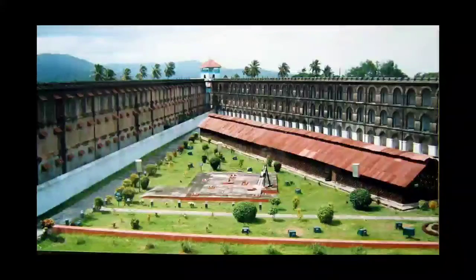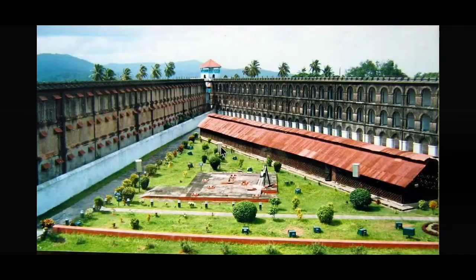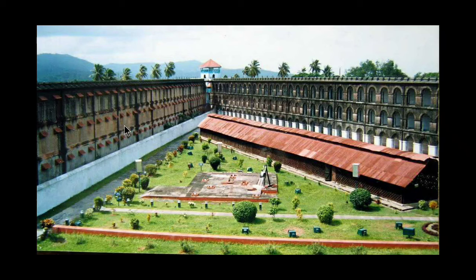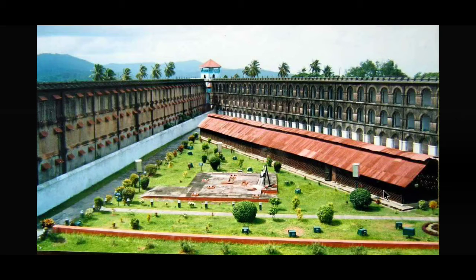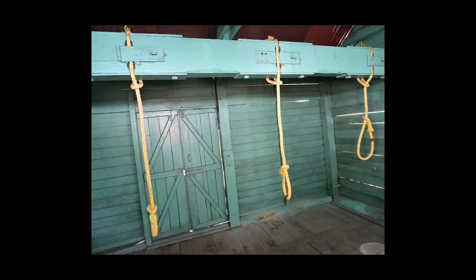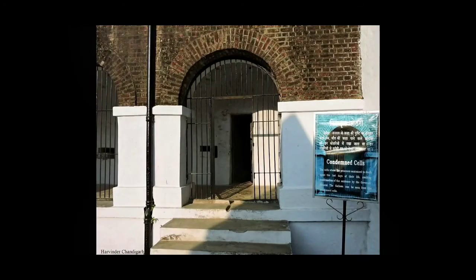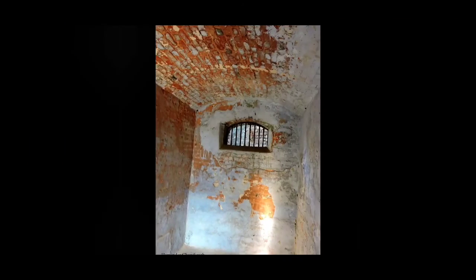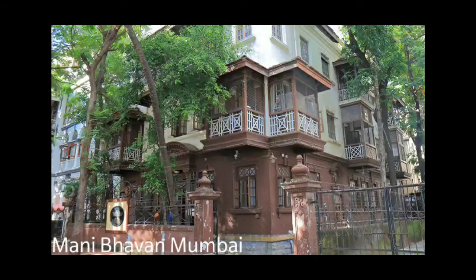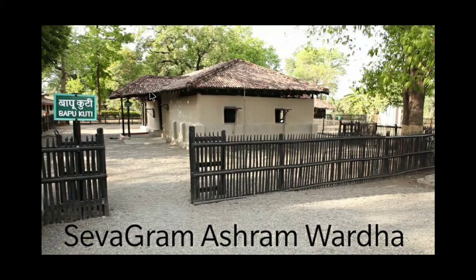If we take the example of Cellular Jail in Andaman, while visiting these sites, we get information about contemporary history, architecture, the nature of the monument, and also the economic condition of that particular period. Just as during the visit to Cellular Jail in Andaman, we get information about the revolutionary work of V.D. Savarkar, the same way by visiting Mani Bhavan in Mumbai or Sevagram Ashram at Wardha, we get information about the history of the Gandhian era, meaning the history which is related to Mahatma Gandhi.